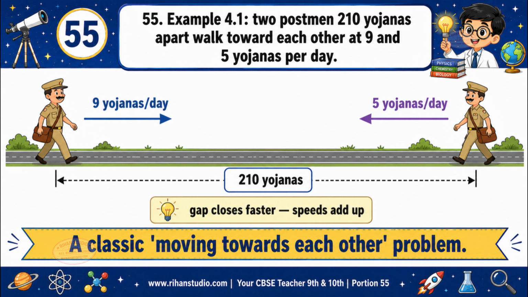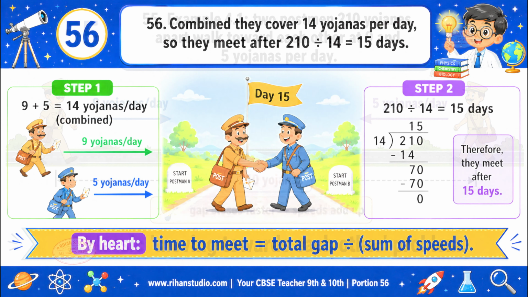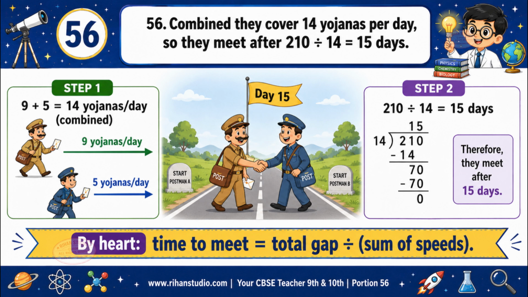Example 4.1. Two postmen, 210 yojanas apart, walk toward each other at 9 and 5 yojanas per day. A classic moving towards each other problem. When two bodies approach each other, their speeds add up because the gap closes faster. Combined, they cover 14 yojanas per day, so they meet after 210 divided by 14, which is 15 days.